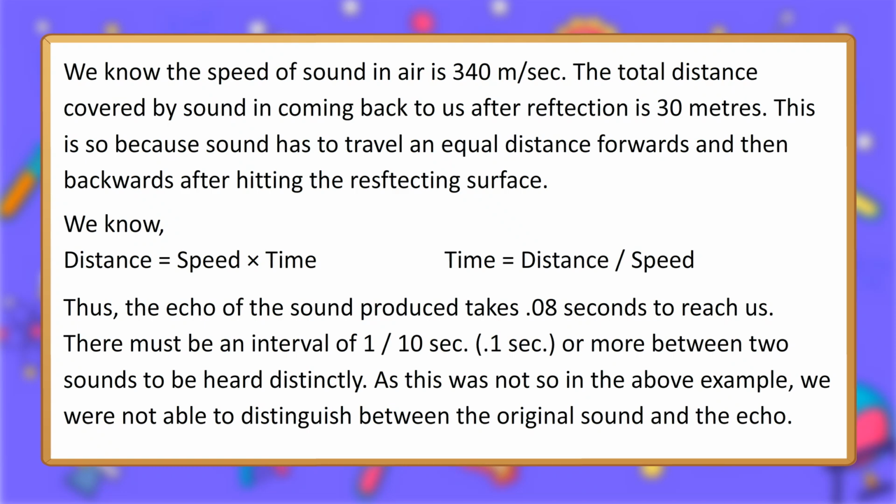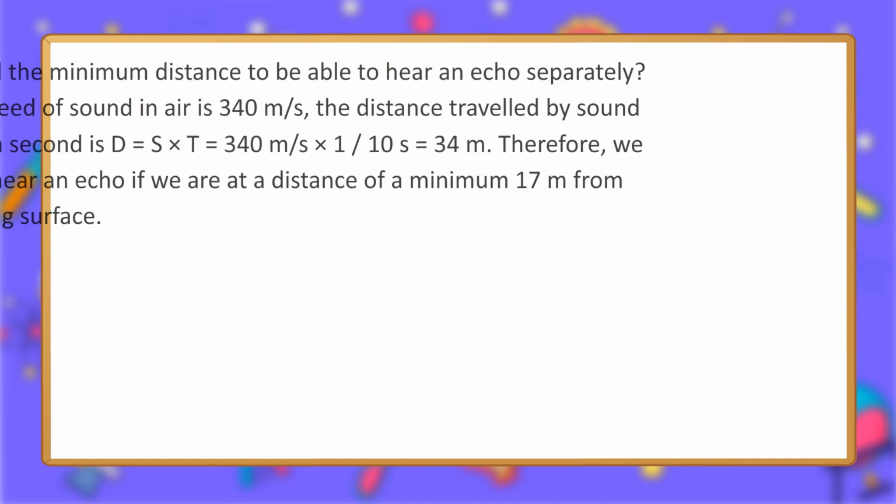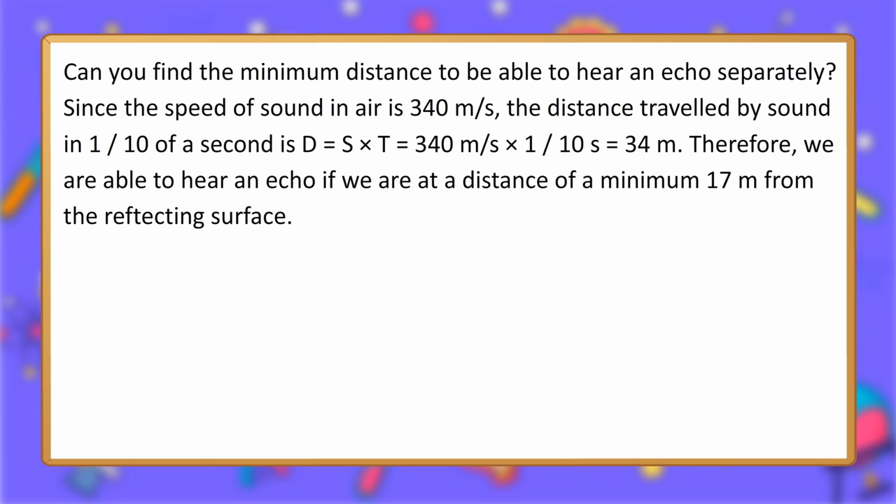There must be an interval of 1/10 second or more between two sounds to be heard distinctly. As this was not so in the above example, we were not able to distinguish between the original sound and the echo. Can you find the minimum distance to be able to hear an echo separately? Since the speed of sound in air is 340 meters per second, the distance traveled by sound in 1/10 of a second is d = s × t = 340 meters per second × 1/10 s = 34 meters. Therefore, we are able to hear an echo if we are at a distance of a minimum 17 meters from the reflecting surface.